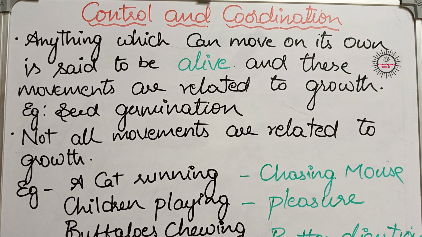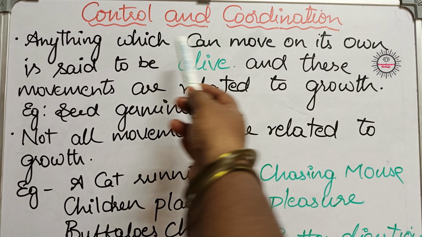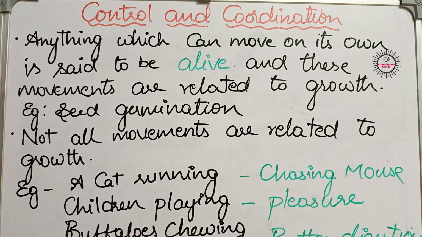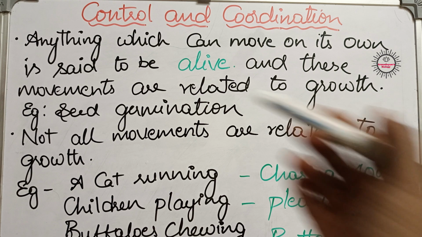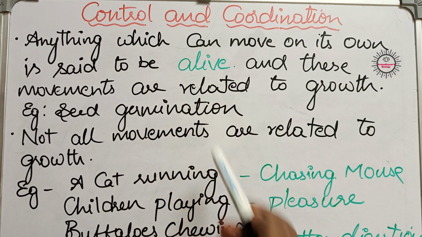Today we are going to start a new chapter in our syllabus, that is control and coordination. In our previous chapter, life processes, we learnt that some maintaining functions take place in living organisms. Those maintaining functions are nothing but life processes, which are useful for their survival, for their growth, etc. And we started our syllabus with a statement that anything which can move on its own is said to be alive, isn't it?